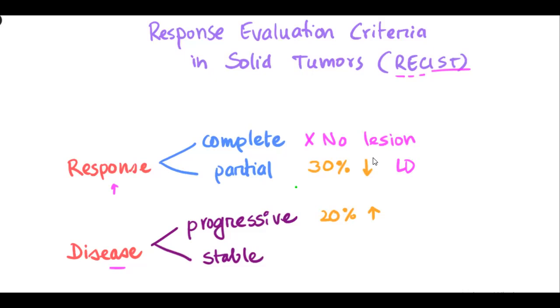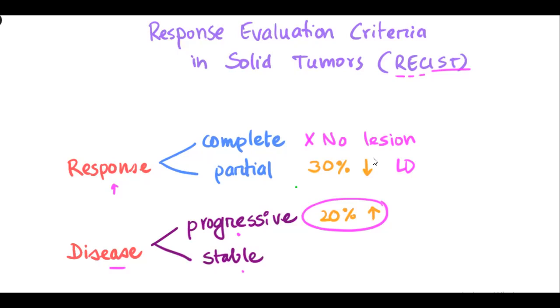And whenever there is no response or non-response, it could be a progressive disease or a stable disease. A progressive disease is said when the tumor size increases at least 20% from the original lesion. A 20% increase from the original lesion. A stable disease is where you cannot classify it into a partial response or progressive disease, between those two. That is called a stable disease.